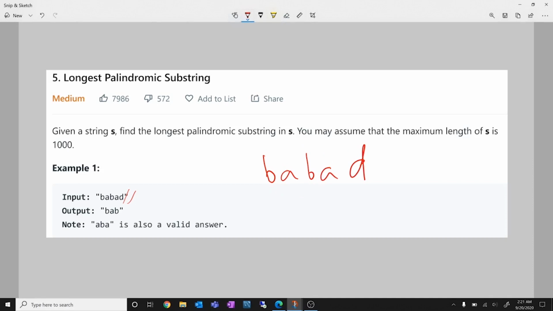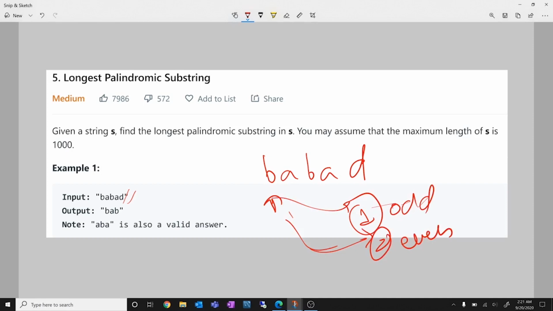We'll start from the first letter itself and I'll try both conditions. Number one, whether it is a part of an odd length palindrome, or number two, whether it is a part of an even length palindrome. First of all, for odd length, the letter B itself is a part of an odd length palindrome of length 1. Now when I try and move in this direction and this direction, you'll see that nothing is present here.